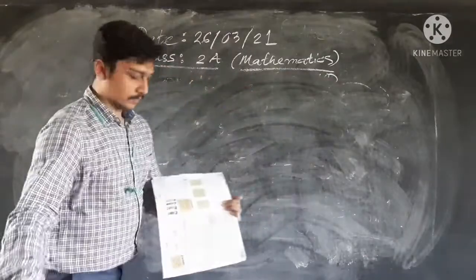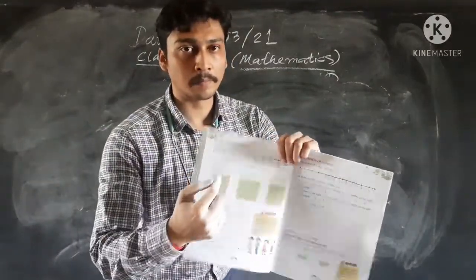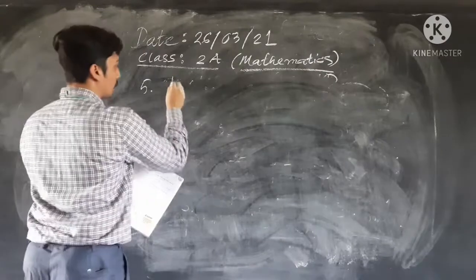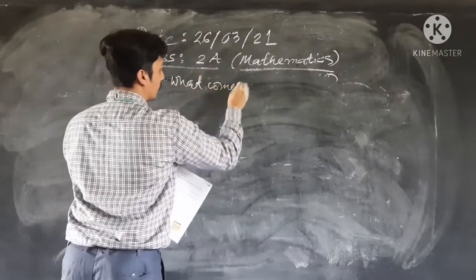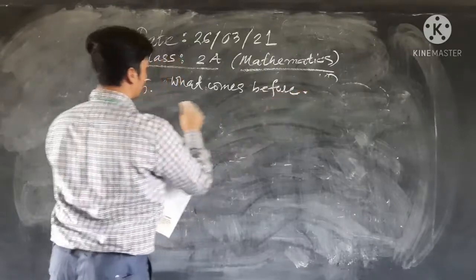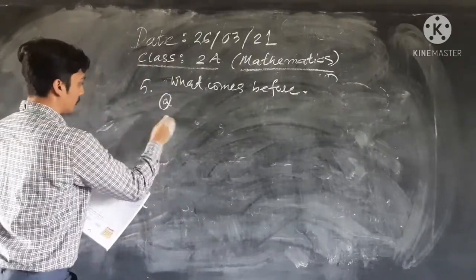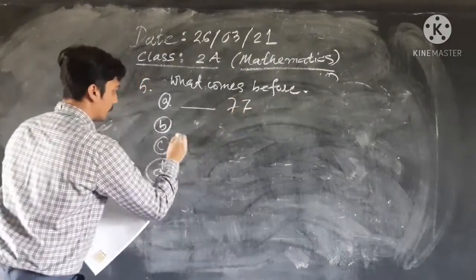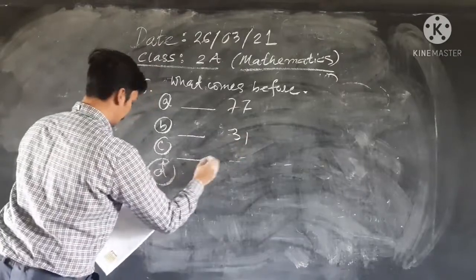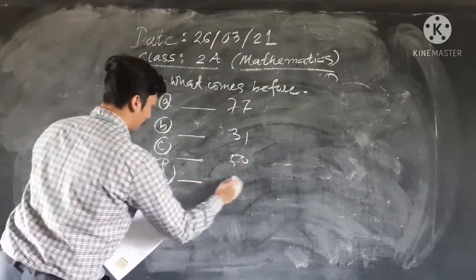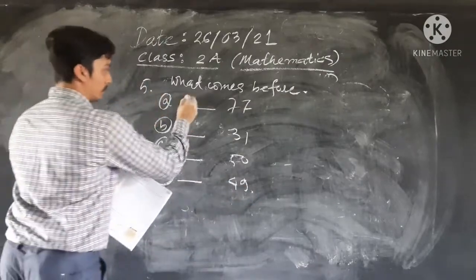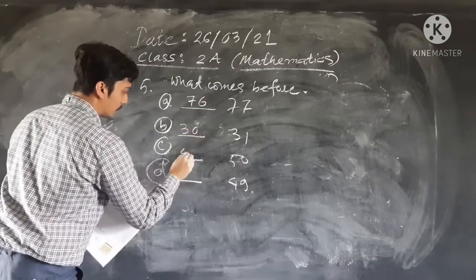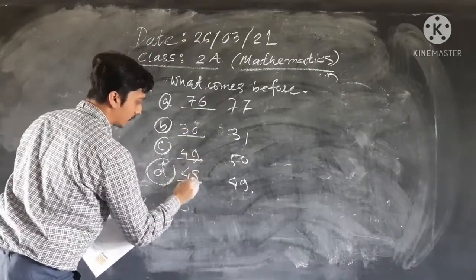Now, here is some problem. The problem is question number 5. What comes before? Option A 77, B 31, C 50, D 49. Then before 77 is 76. Before 31 is 30. Before 50 is 49. Before 49 is 48.